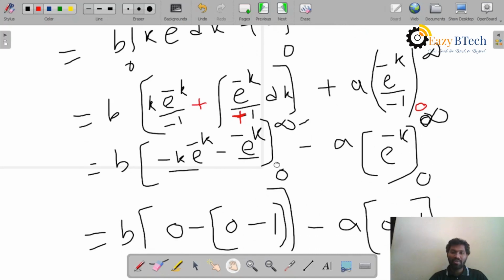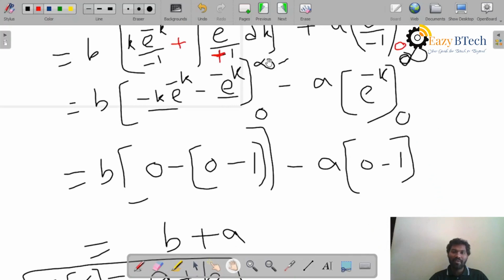Now substitute the upper limit and lower limit. If you put infinity in this expression, here, infinity into e power minus infinity, the value of e power minus infinity is always equal to 0. That's why it is 0. Minus of again e power minus infinity, so that's why 0. So upper limit minus, now lower limit. Lower limit means 0, so 0 into something, whatever it may be, is 0. Minus 0. Here you have to apply 0, e power minus 0, so that is equal to 1.